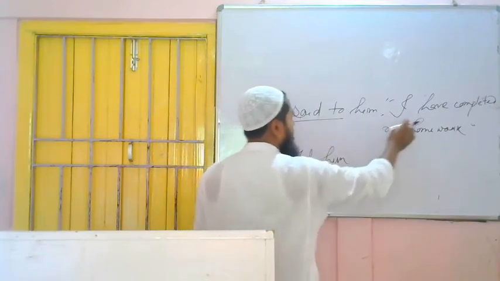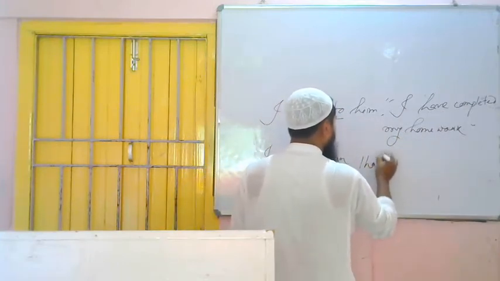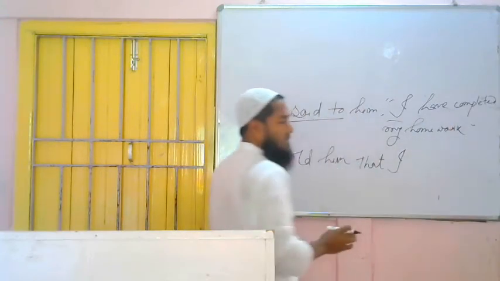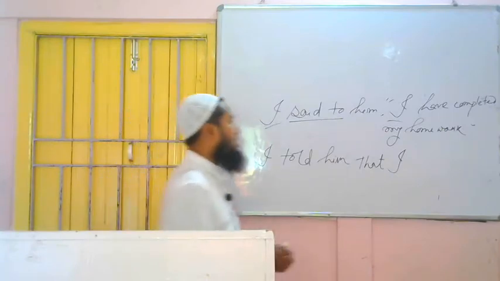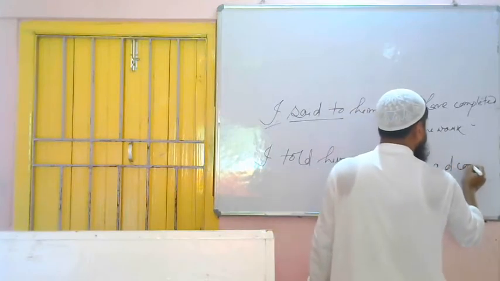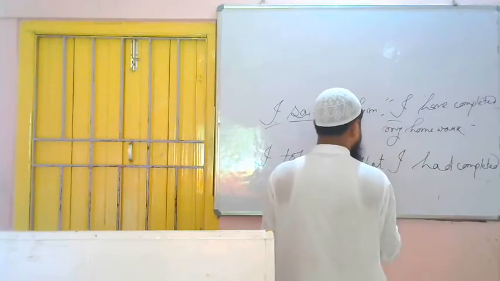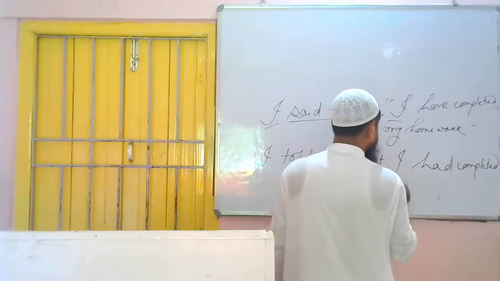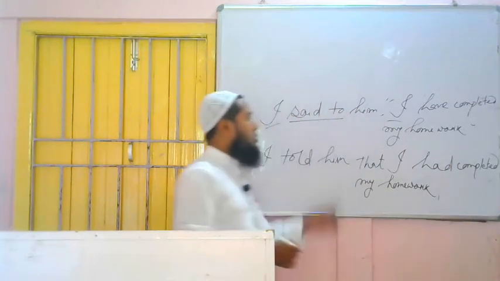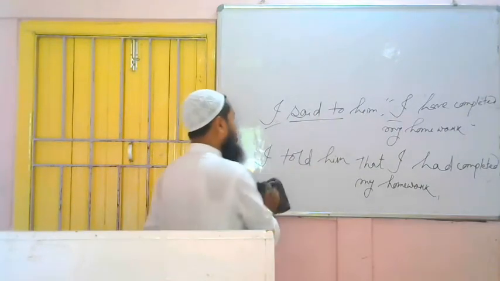It is past tense and this is not a universal truth or habitual action, then you have to change the tense. So I told him, in place of comma and quotation, that. This is I and this is also I, so it will remain the same. I have completed is present perfect tense, and I said, present perfect becomes what? Past perfect. Past perfect, how to write? I had, then third form of the verb. I had completed my homework. Finished. So simple. Present perfect becomes what? Past perfect.